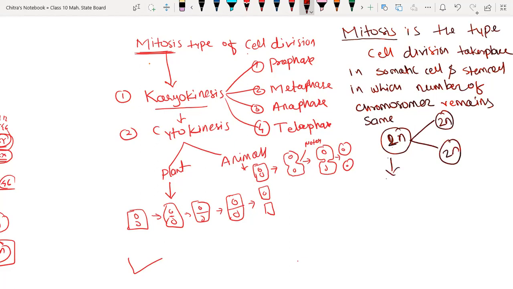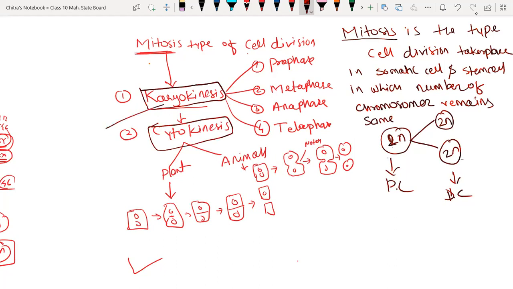This is the parent cell, and this one is the daughter cell. Both the parent cell and daughter cell have an equal number of chromosomes, means 2n. This is called equational mitosis. Every cell division takes place in two steps. The first step is called karyokinesis, and the second step is called cytokinesis.